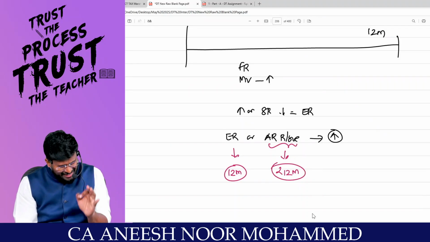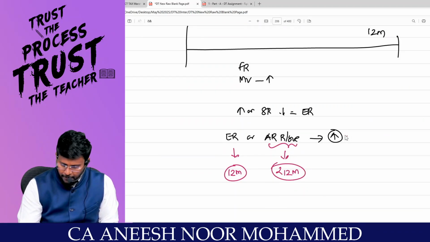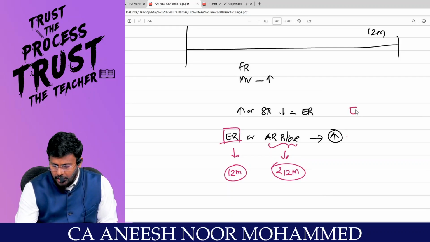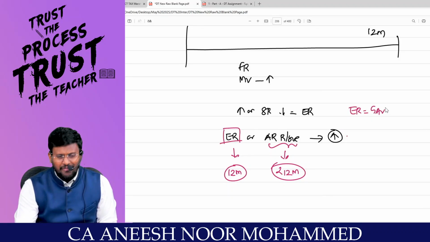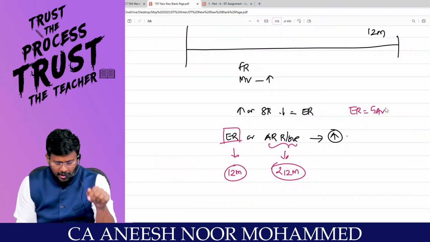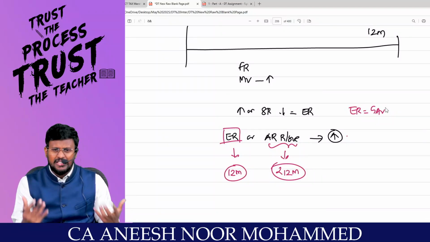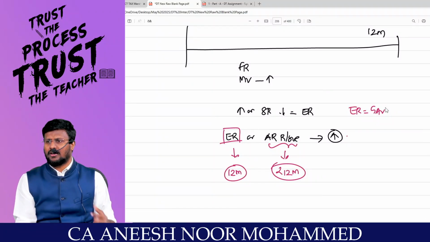So generally, if you put expected rent or actual rent received or receivable, whichever is higher, the expected rent will become the GAV. So you will have a tug of war: why do I have to pay tax on the expected rent, because I have not received that expected rent as my actual rent? Are you really with me?